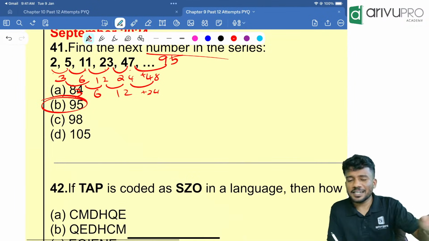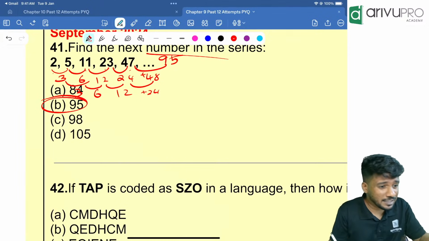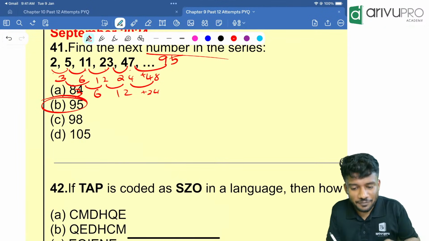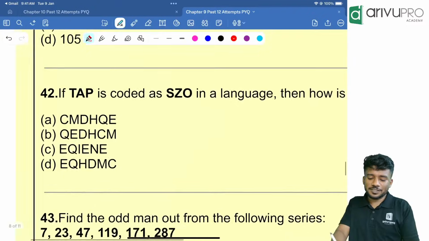Whenever you get any pattern which is not deviating much, directly take their difference and try to find the pattern. It is possible to get the pattern.